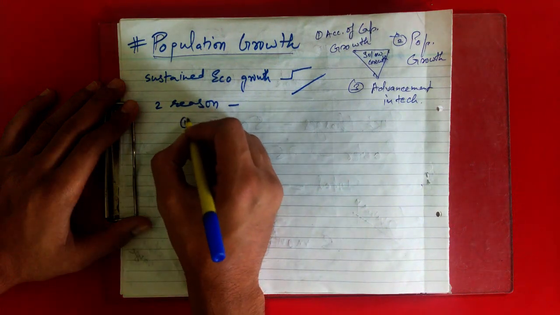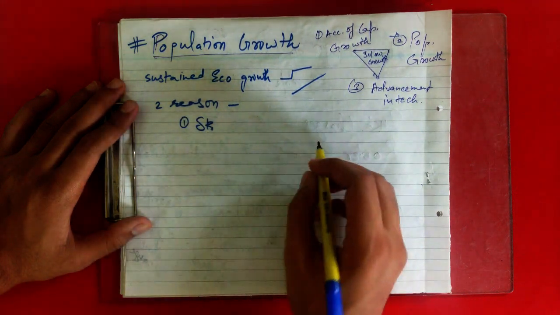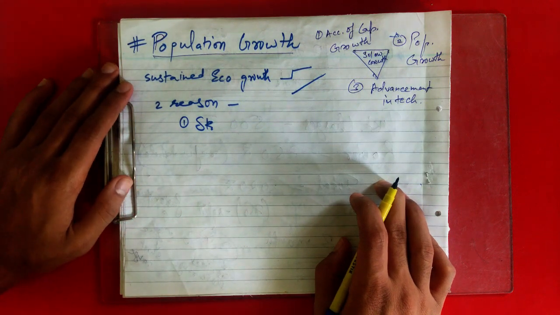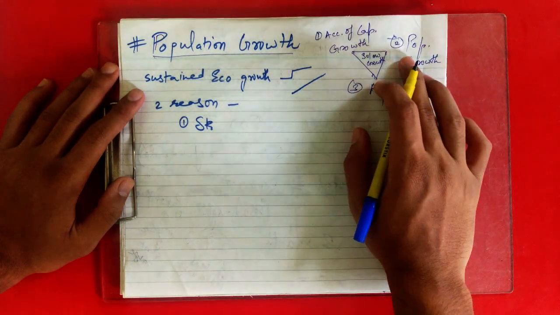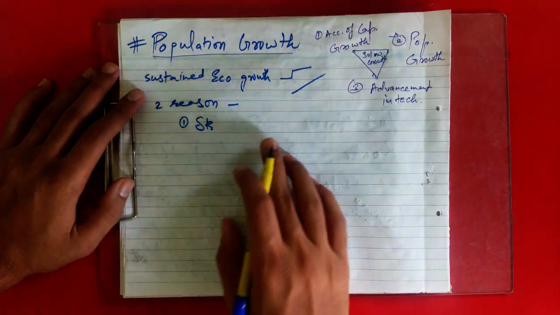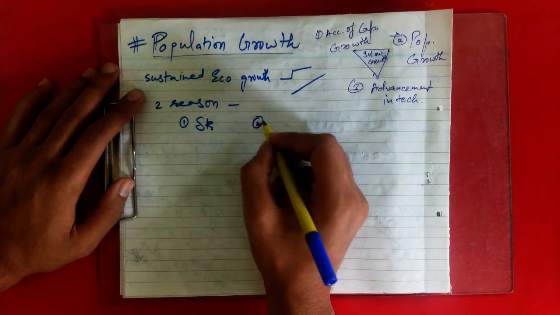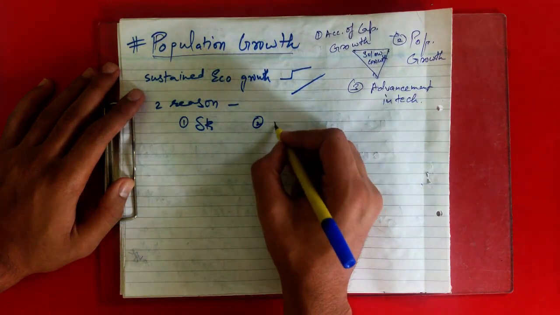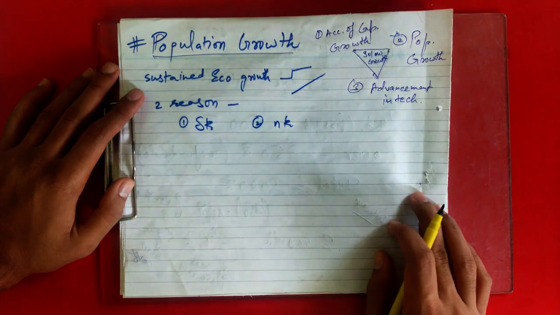We already studied that, delta k. And what is the second reason that your capital per worker can reduce? Since here you have added the population growth factor, an increase in labor force also reduces capital stock per worker, that is n k.